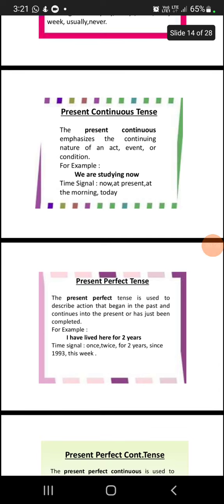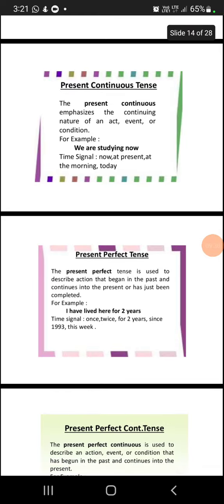And present perfect tense is used to describe an action that began in the past and continues in the present or has just been completed. So this is what we always term as present perfect tense. For example, I have lived here for 2 years or 20 years. So that is always termed as present perfect tense.